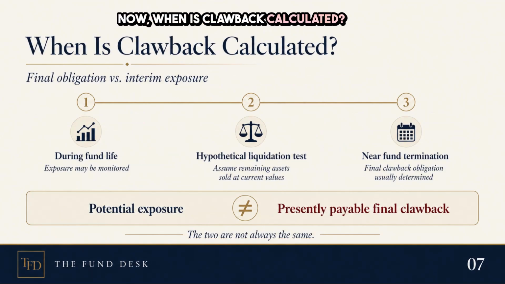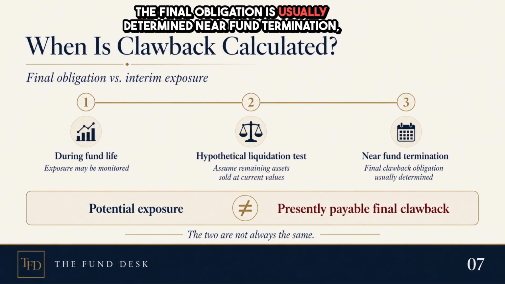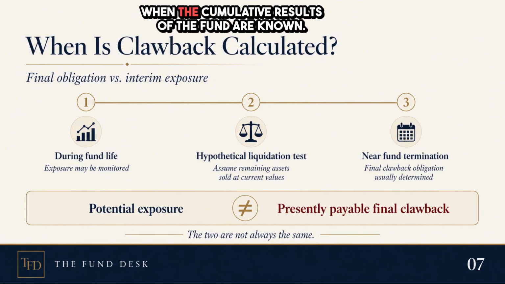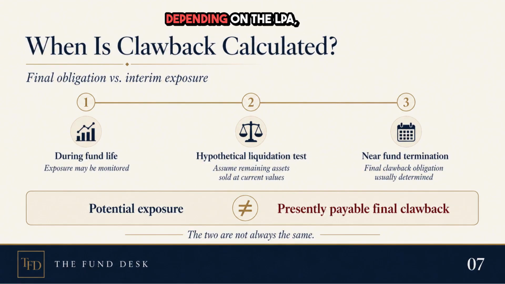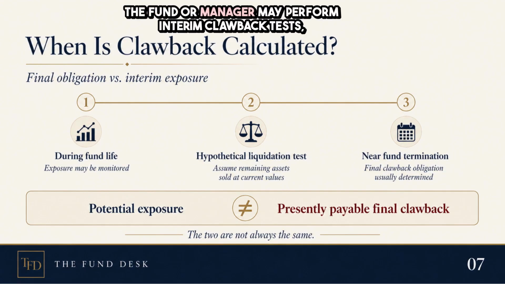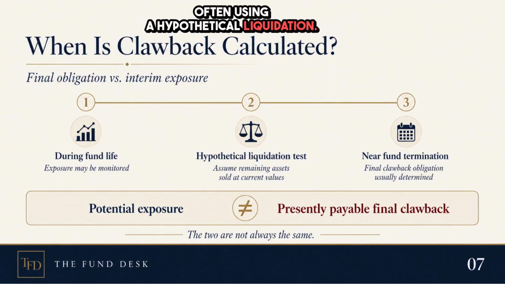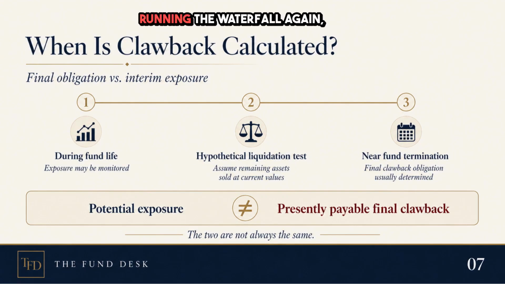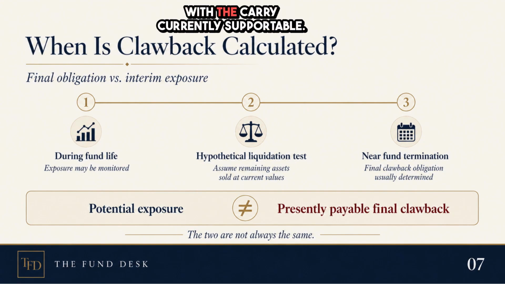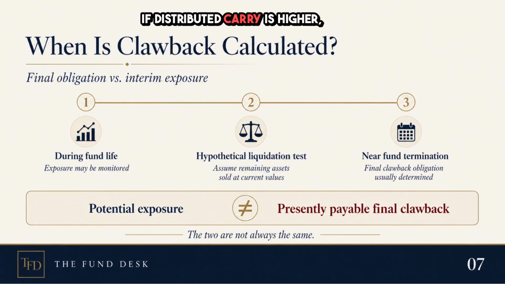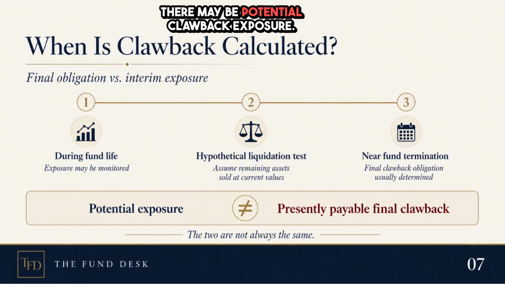Now, when is clawback calculated? The final obligation is usually determined near fund termination when the cumulative results of the fund are known. However, exposure should not remain invisible until the final day. Depending on the LPA, the fund or manager may perform interim clawback tests, often using a hypothetical liquidation. This means assuming the remaining investments were sold at their current values, running the waterfall again, and comparing the carry already distributed with the carry currently supportable. If distributed carry is higher, there may be potential clawback exposure.